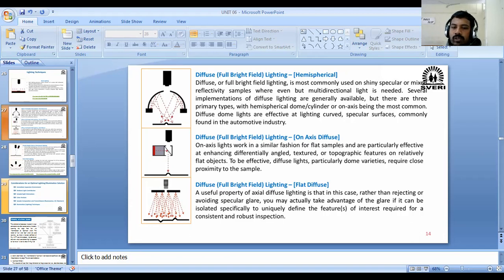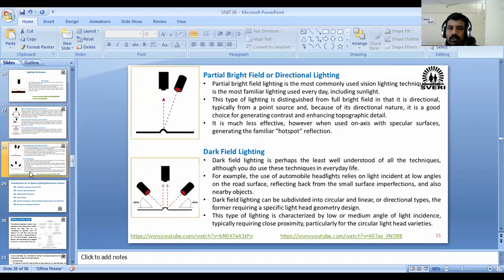A useful property of axial diffuse lighting is that, rather than rejecting or avoiding glare, you may actually take advantage of glare if it can be isolated specifically to uniquely define the features of interest required for consistent and robust inspection. Okay, means we cannot clearly observe curved surfaces with this flat diffuse light, but with this hemispherical diffuse light we can observe them clearly.